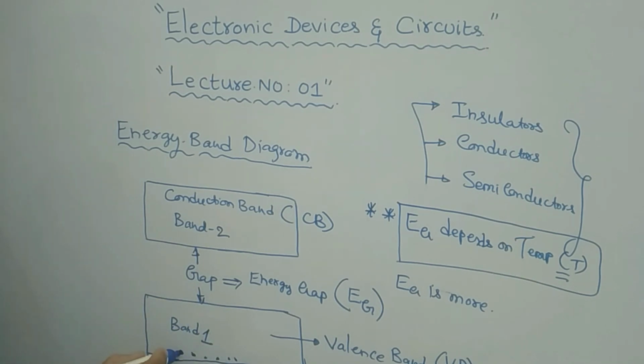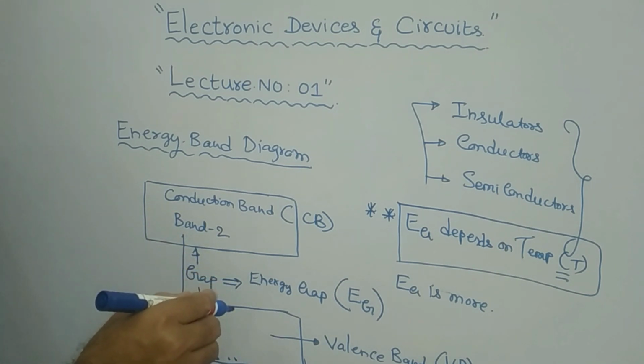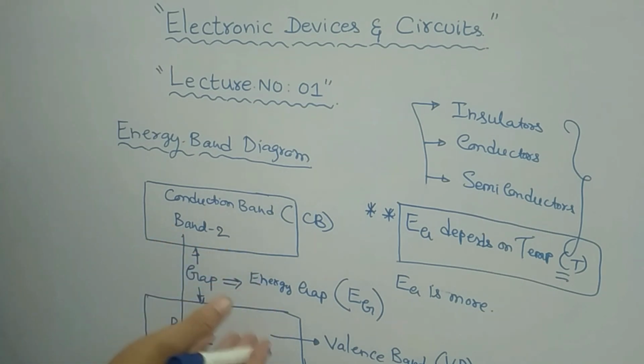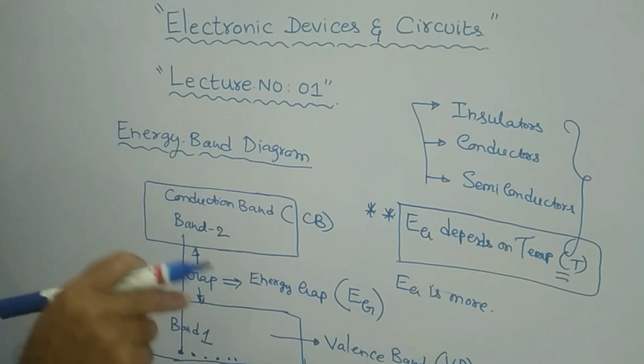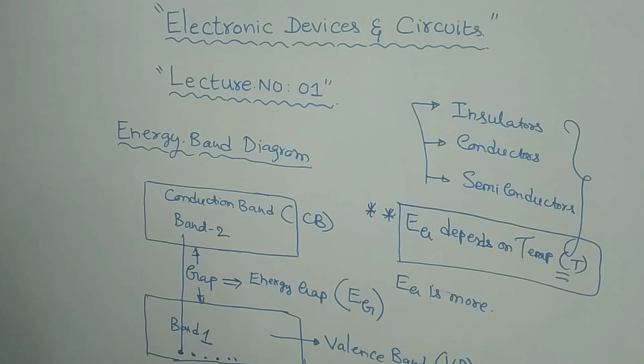Now, these electrons which are there in the valence band, we should make them move to the conduction band. If the free electrons or valence electrons are lying in the valence band itself, there is no use of these electrons. You should make use of those electrons. For that, we need to make these valence or free electrons move from the valence band to the conduction band. Then only the conduction process will take place.